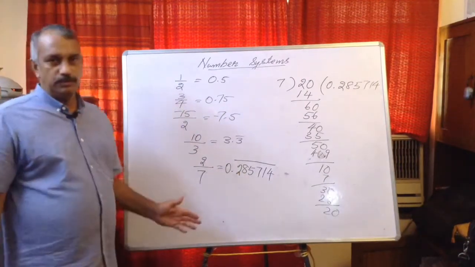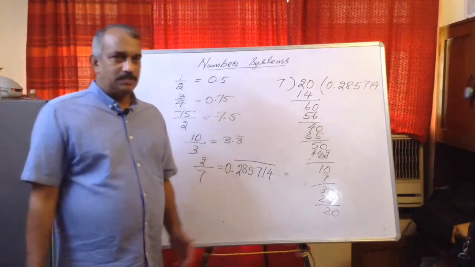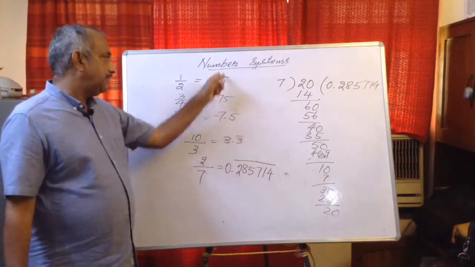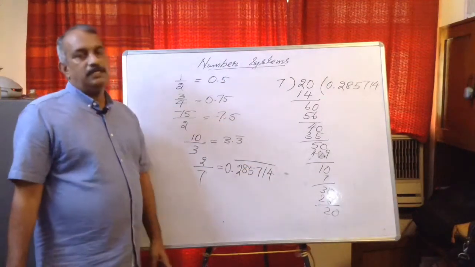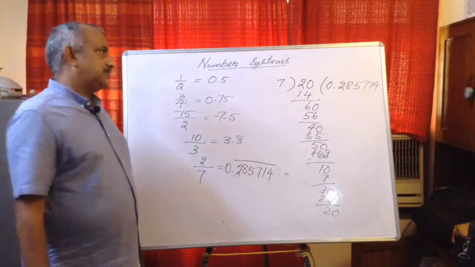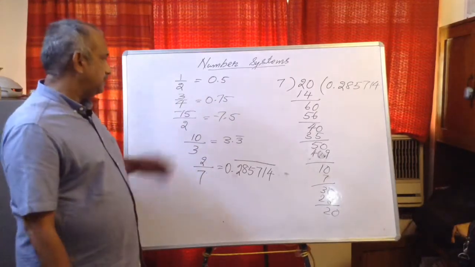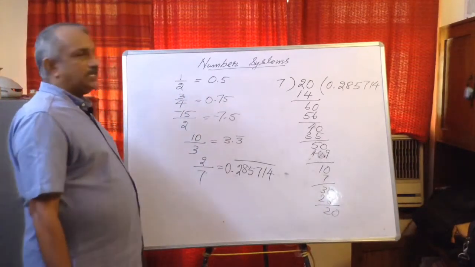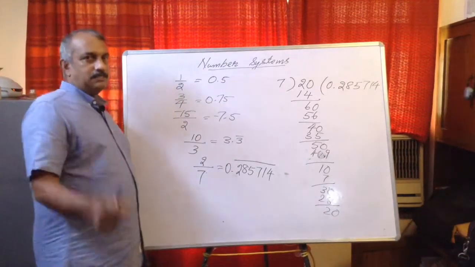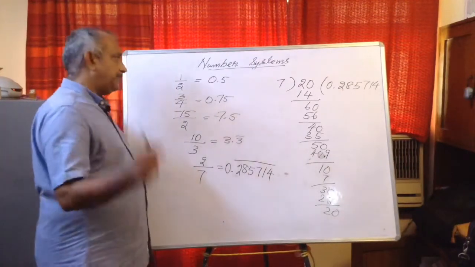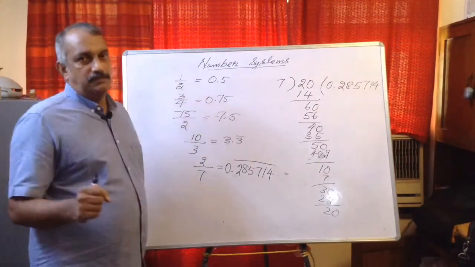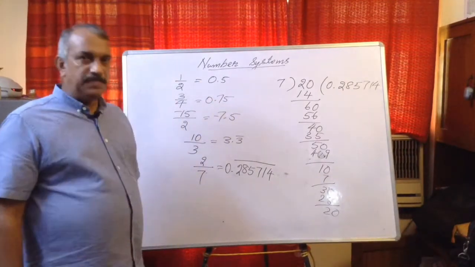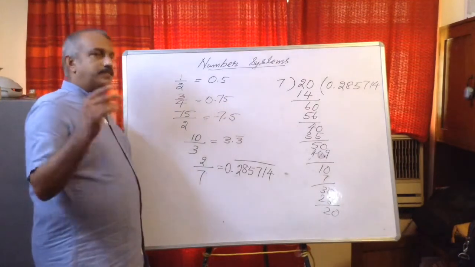So this is what I told you. When we change rational numbers into decimals, we get 2 types of decimals. Maybe terminating, these are terminating decimals, and these are non-terminating repeating decimals. Now next is an important property. If we study these questions, you can make out a property, and we can check whether a rational number has a terminating or repeating decimal representation without division. Question is, which of the following have repeating decimal representation? Find out without division.